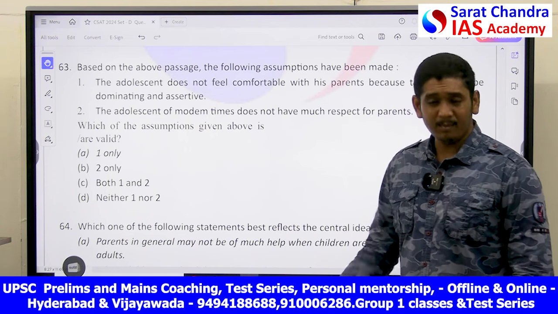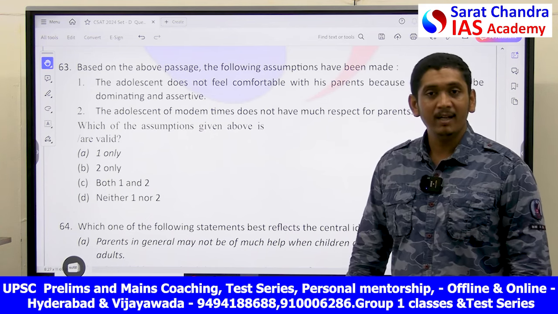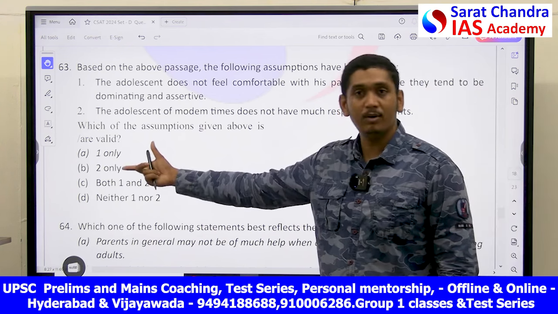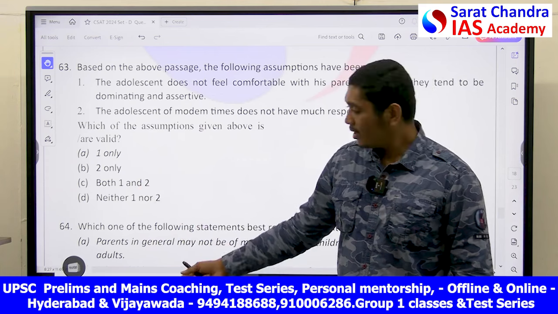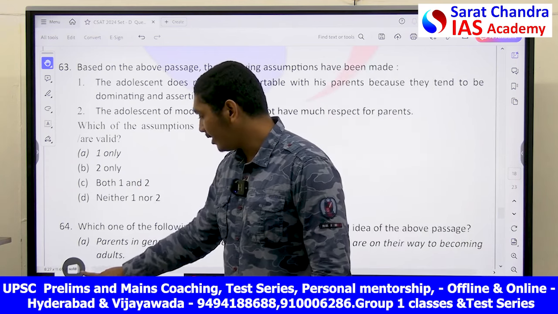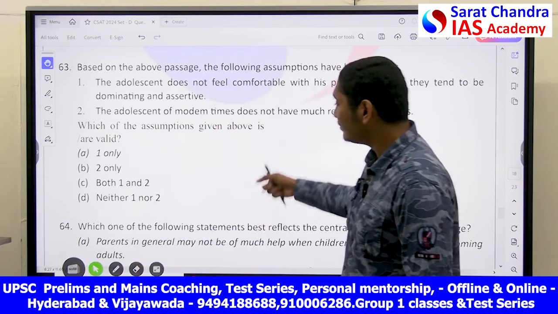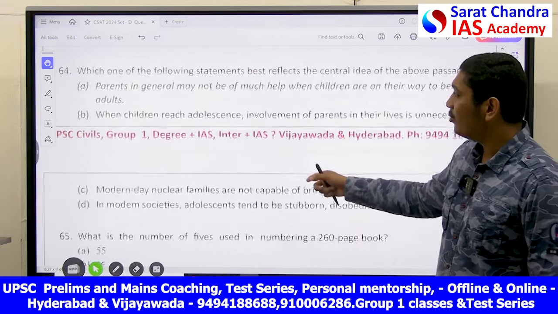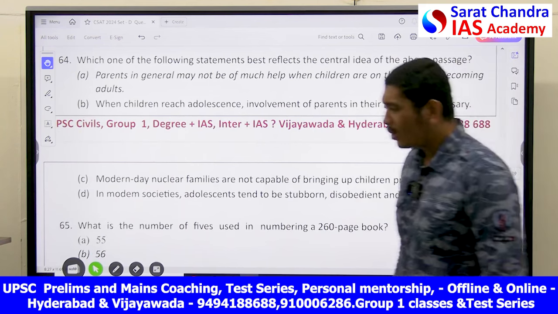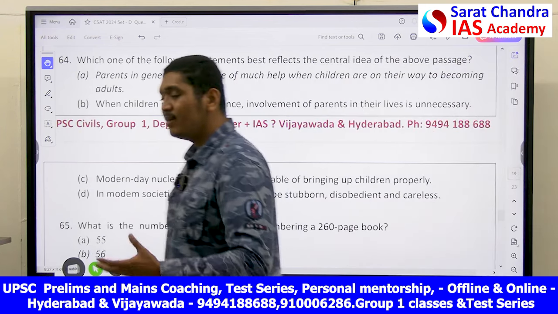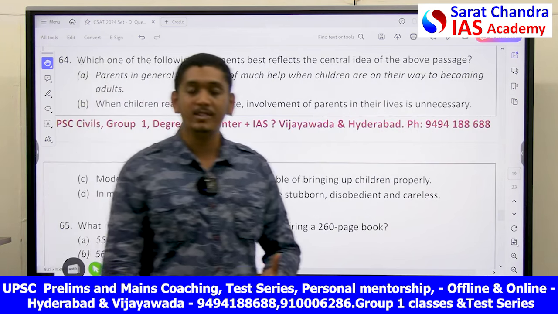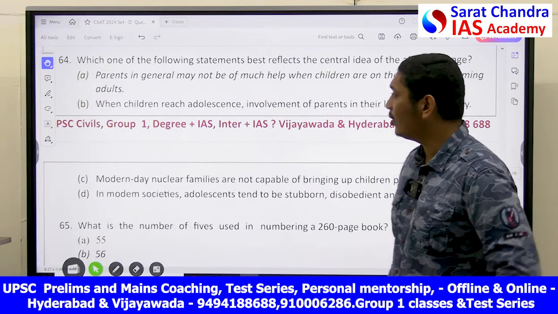Here the answer, most of the time it could be 1 only, but sometimes it could go neither 1 or 2. So I'm sure it could be 1, whoever has put, but sometimes it might also go with both 1 and 2 also. Okay, which of the following statements best reflects the central idea of the passage? What the author wants to say? The author basically wants to say is, parents, just don't try to force your power on your children. That's what the theme basically was.